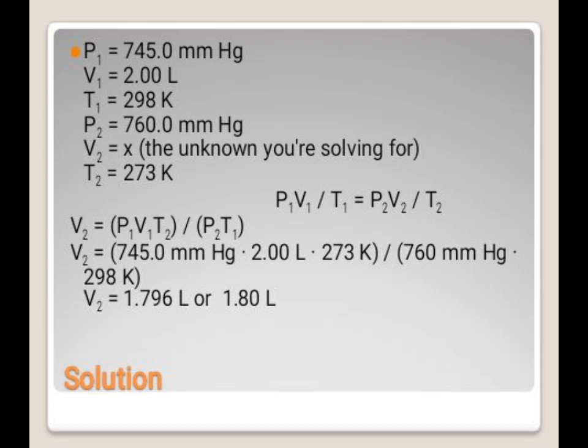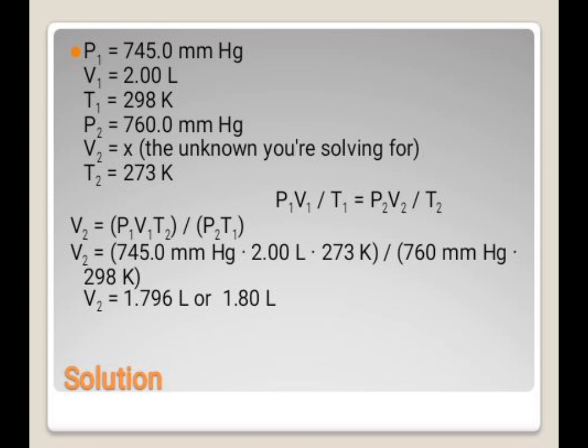After we cross multiply, this will result in P1 times V1 times T2 is equal to P2 times V2 times T1.